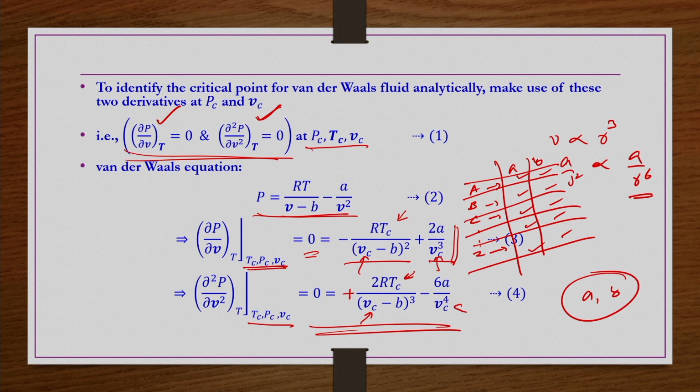So, you find a and b as functions of Pc, Vc, or Pc, Tc, or Tc, Vc, in any two independent variables form, and then substitute here, and you will get one same equation, that is the generalized van der Waals equation of state. That we do by solving equations 3 and 4.